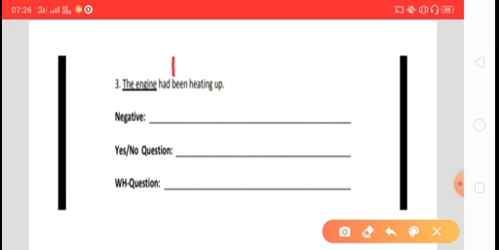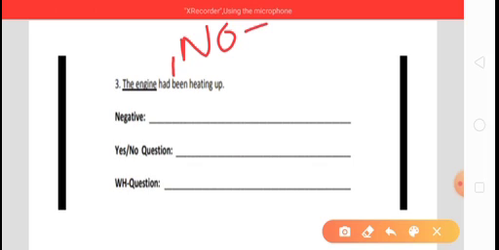Okay. Now move to the third question. The engine had been heating up. Negative, how will it be done? The engine had not been heating up. Where do you need to put the "not"? After the auxiliary verb. So what is the auxiliary verb over here? "Had" is the auxiliary. You have to put the "not" over here, so it will easily be turned into negative. So: The engine had not been heating up. That will be the negative form.